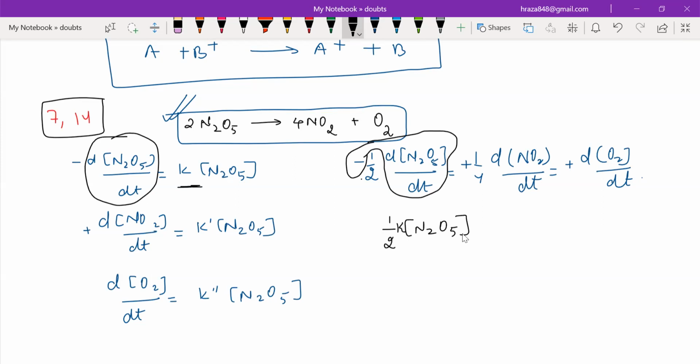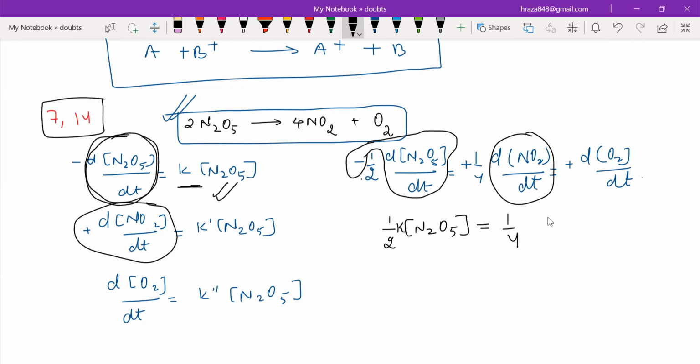Please do let me know. If you are saying this is equal to this, that is given in the question. Okay. After this, you can see this part is 1 by 4, and this part is equal to k dash into N2O5.